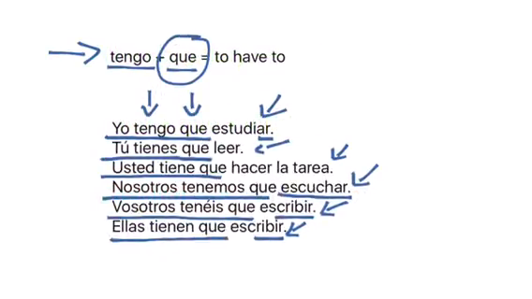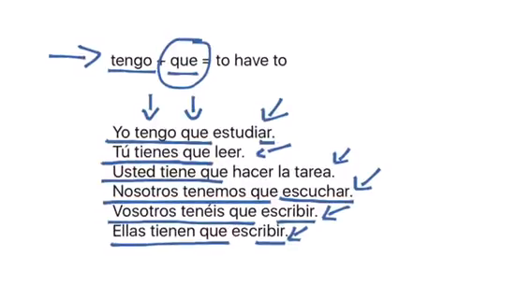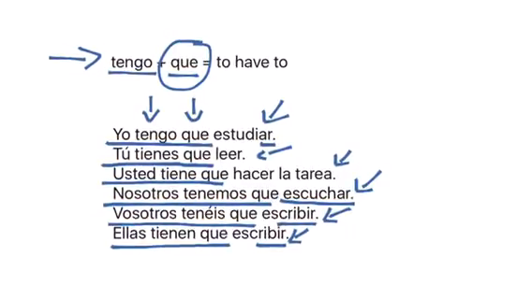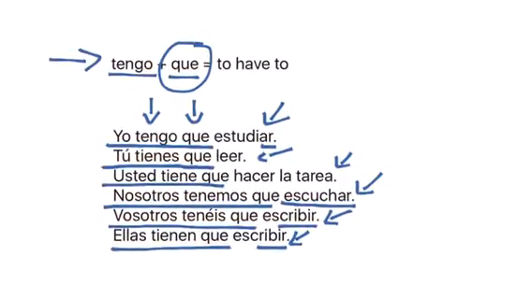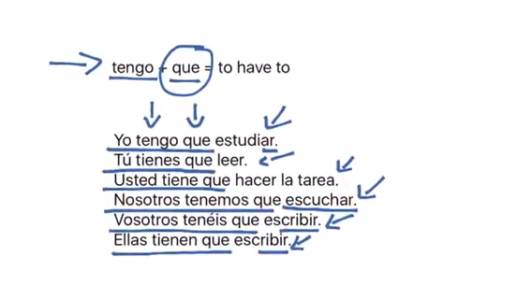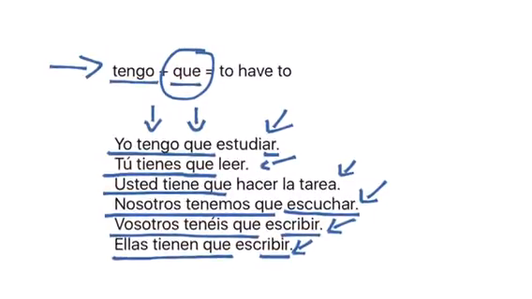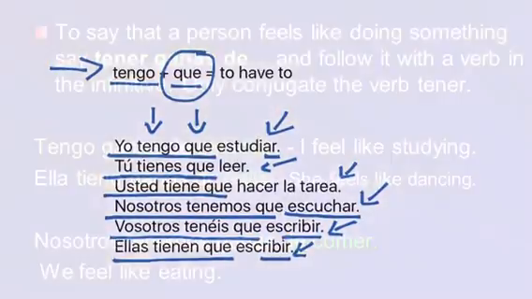This example represents the way of writing the tener plus que plus infinitive formula. As you use tener in your sentence, you have to conjugate tener to whatever form you are currently using. Add que after the word tener, then add an infinitive at the end to describe what I, you, or any of us can possibly be doing.